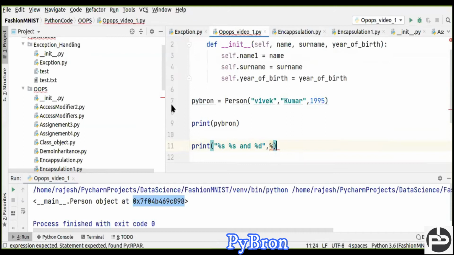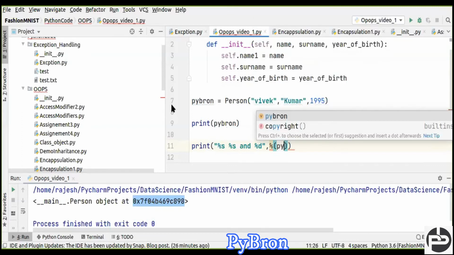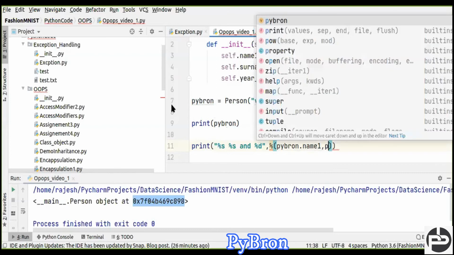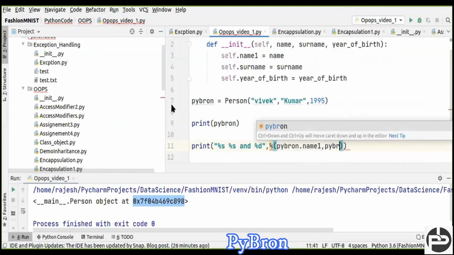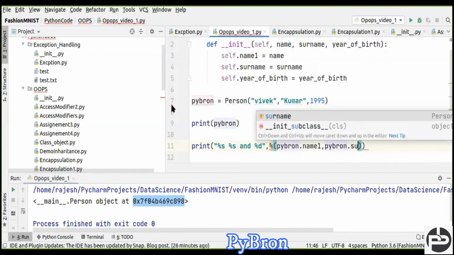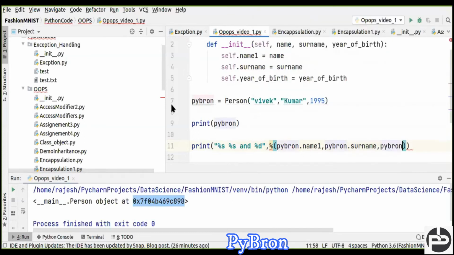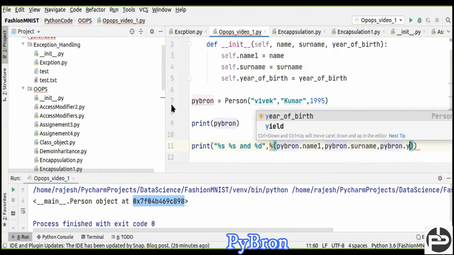And here you can pass, one minute, pybron dot name one. Okay, next, and surname, comma pybron dot surname, okay, comma pybron dot year of birth, okay, year of birth.